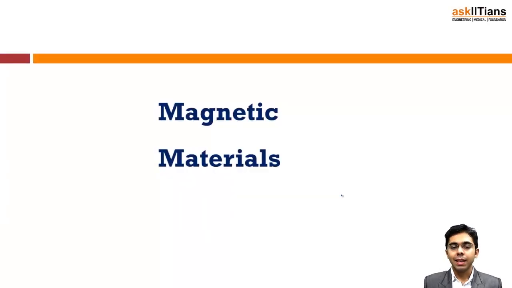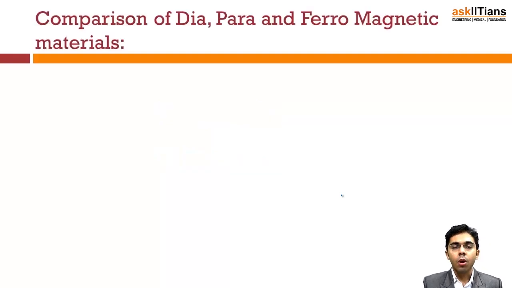Now guys, magnetic materials. What we're going to do is compare diamagnetic, paramagnetic and ferromagnetic materials. These are the different magnetic materials. We'll study and compare these three.